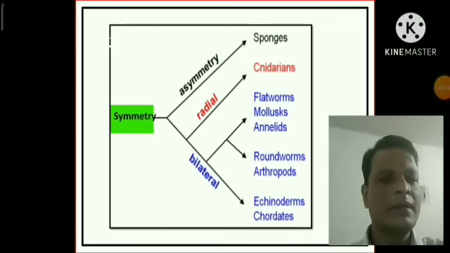Now the summary. Asymmetry is mainly found in the sponges, and radial symmetry is mainly found in the Cnidarian phylum, and flatworms, mollusca, annelids, roundworms, arthropods, echinoderms, and chordata are actually the bilateral symmetrical animals.